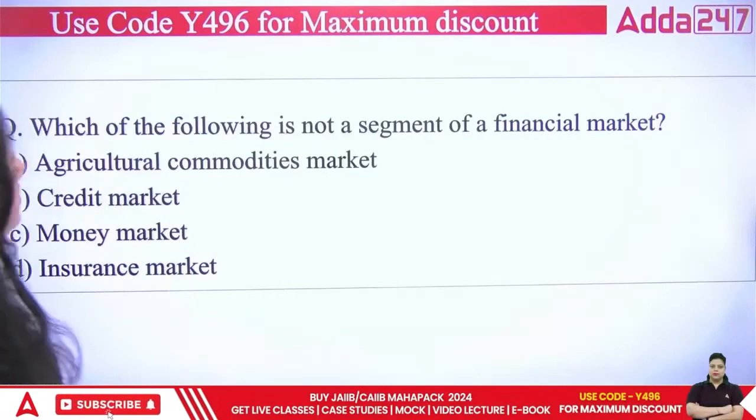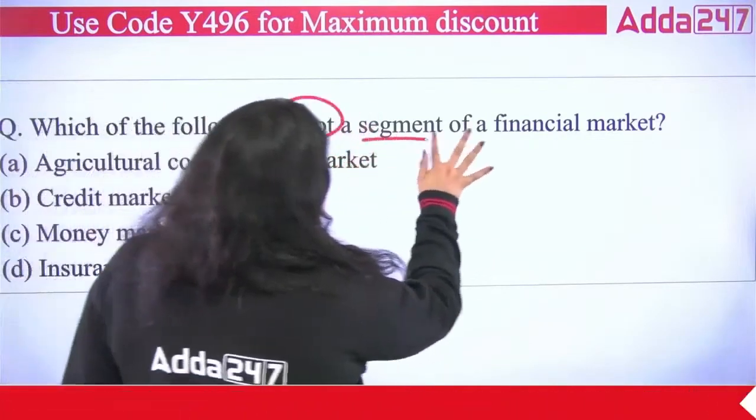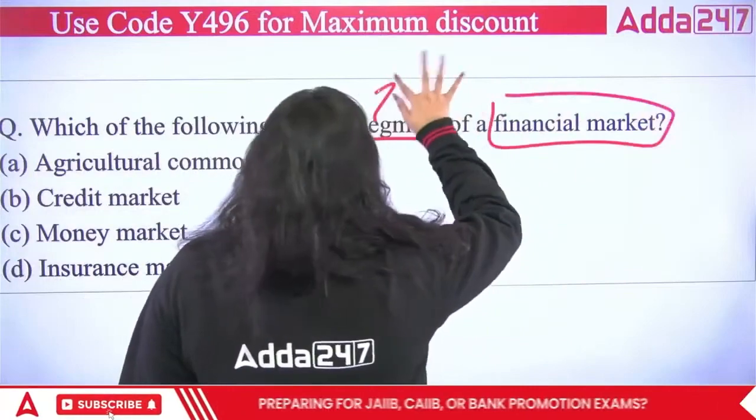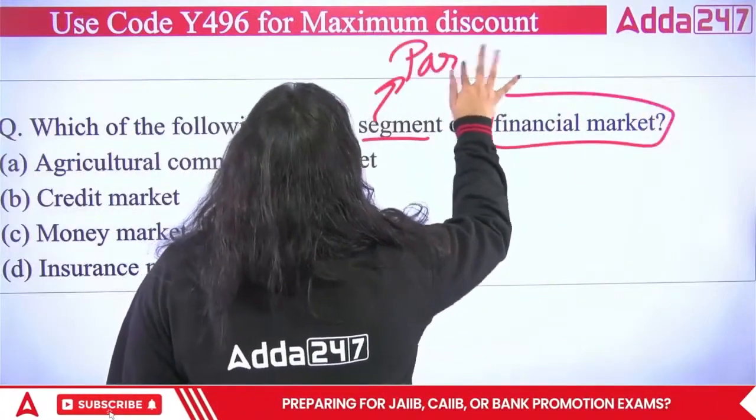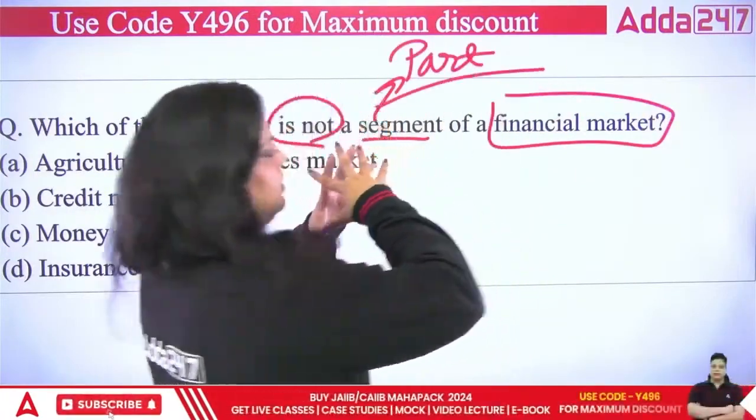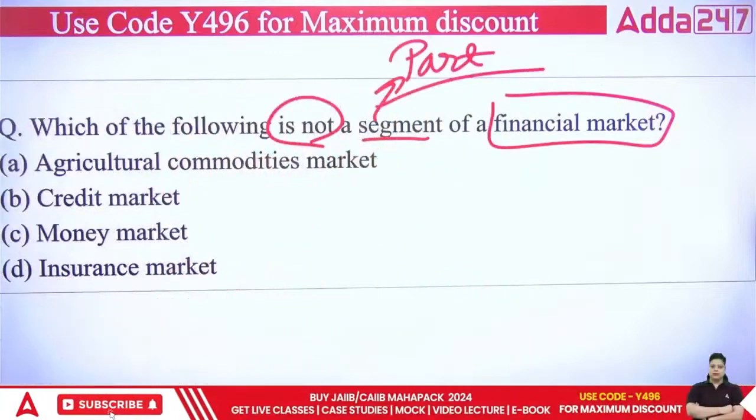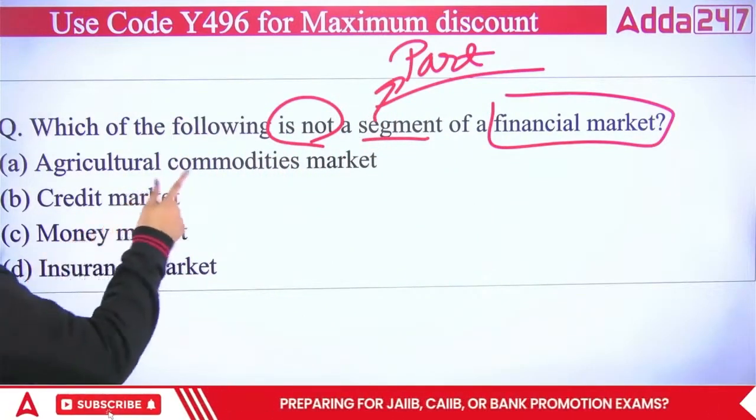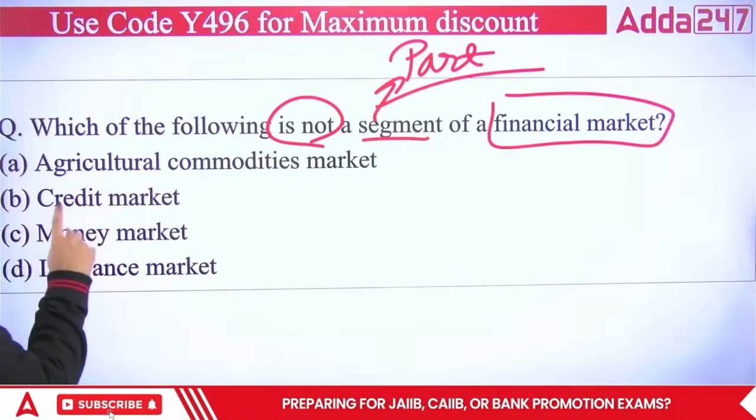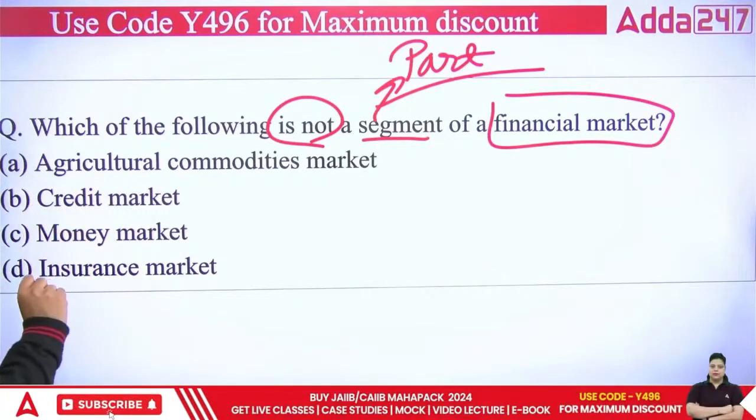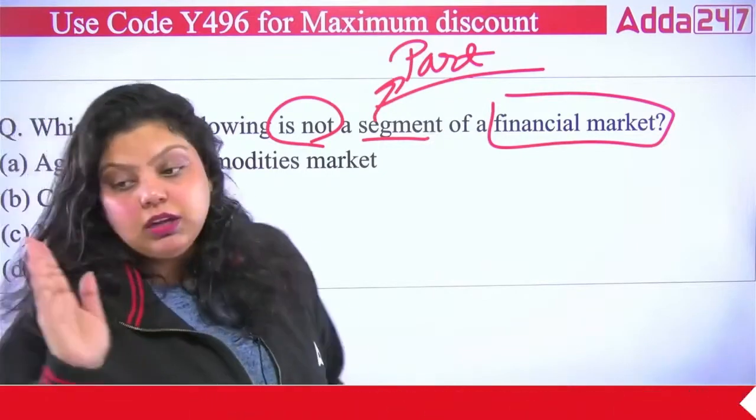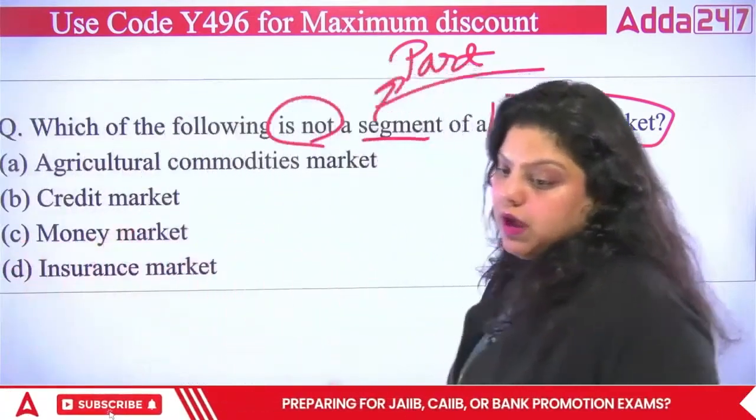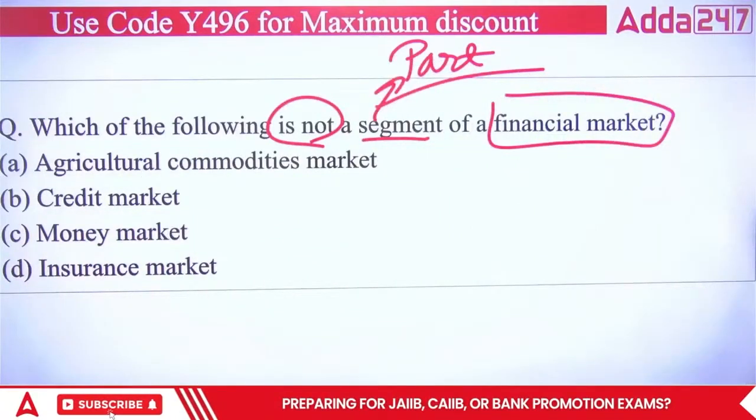Which among the following is not a segment of financial market? Which of the following is not a part of a financial market? First is saying agriculture commodity market, second is saying credit market, third is saying money market, fourth is saying insurance market. So what do you think? A, B, C or D?